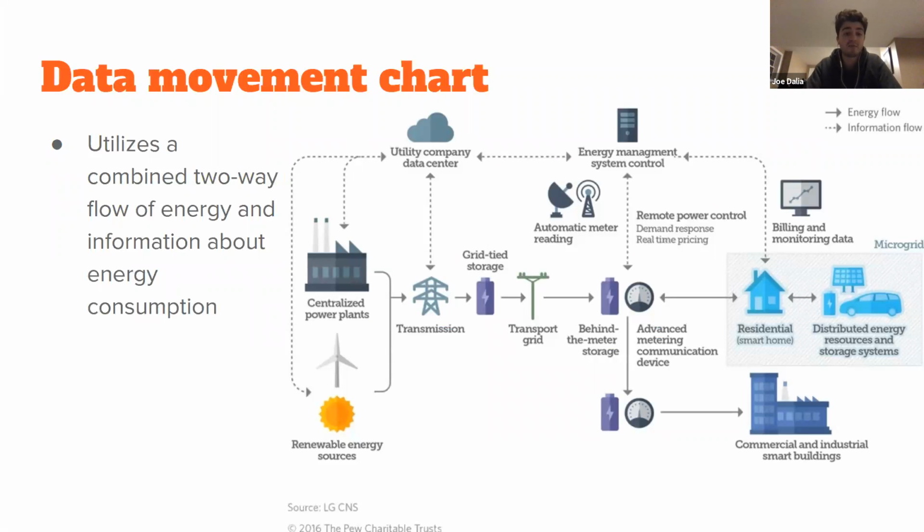This is a data movement chart. So smart grids utilize a combined two-way flow of energy and information about energy consumption. As seen here in the chart, the dotted lines are information flow and the solid lines are energy flow. And it shows that energy flow and information flow are two-way, given and received from the utilities.